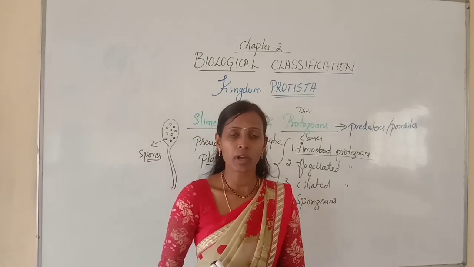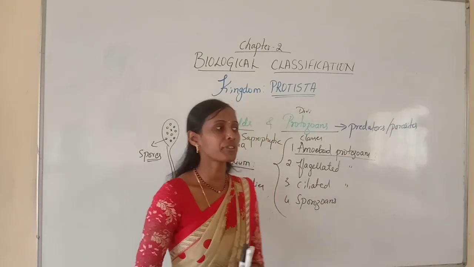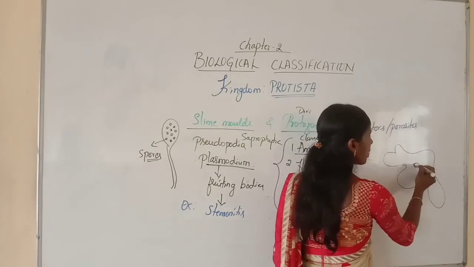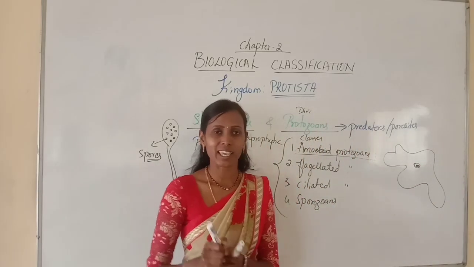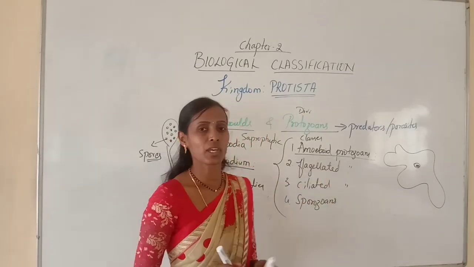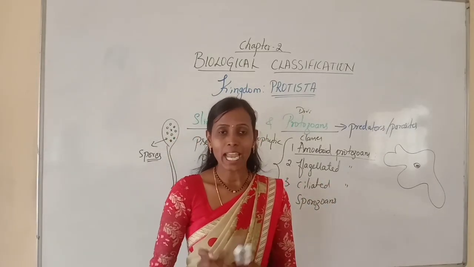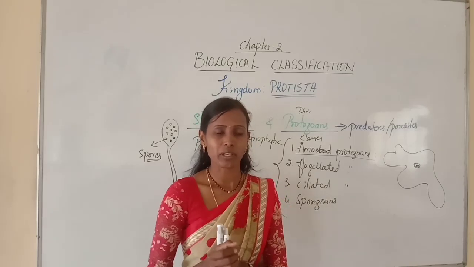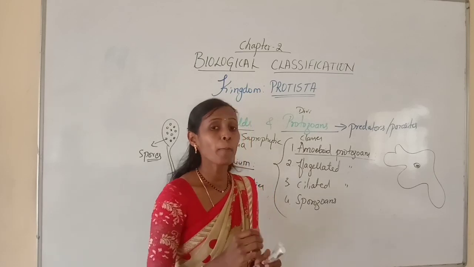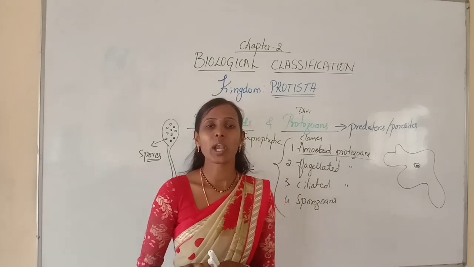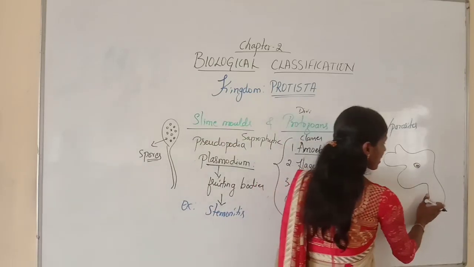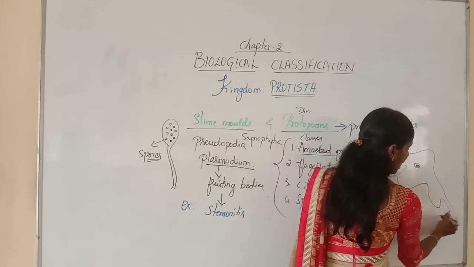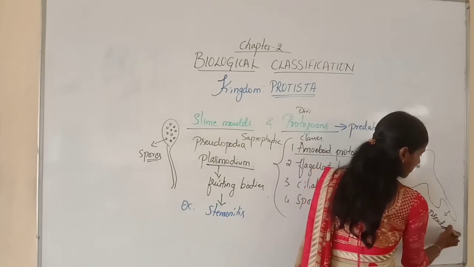Here, the body of the organism is irregular. If you remember amoeba, you cannot find a definite shape for amoeba. So I say here, the body of the organisms is usually irregular. And the body is naked. They do not contain a cell wall. The body is naked, but they have some protoplasmic outgrowth called pseudopodia. For example, from this, a locomotory organ arises, called a pseudopodium.